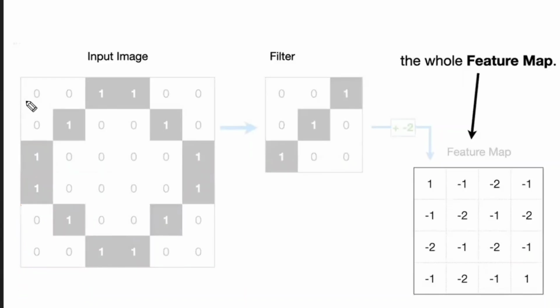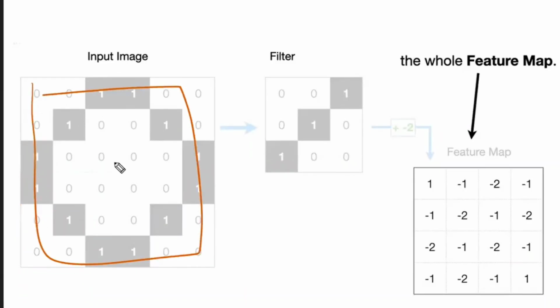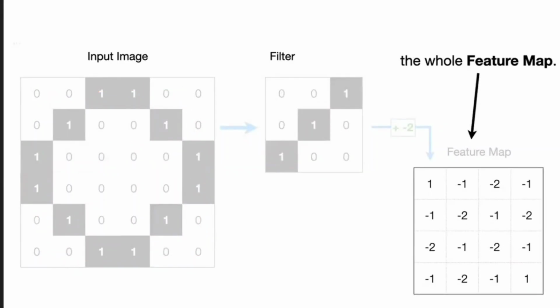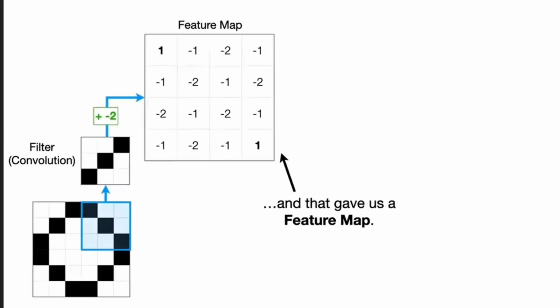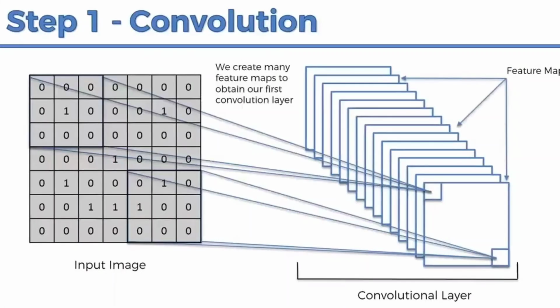So how many values are you going to get? This is basically a 6 by 6. After applying the filter, you have got 4 by 4. Is that clear? This is called a feature map. Feature map means after applying the filters, whatever output you are going to get is called a feature map. Now you have applied the filter and you have got the feature map in this way. Now whatever the feature map is there, you are going to apply the ReLU over this.